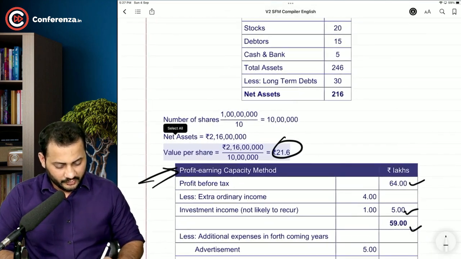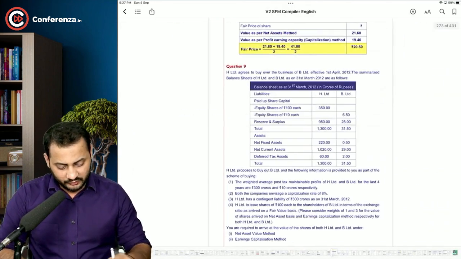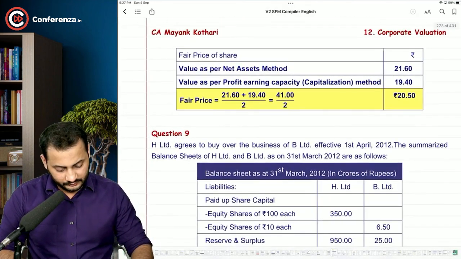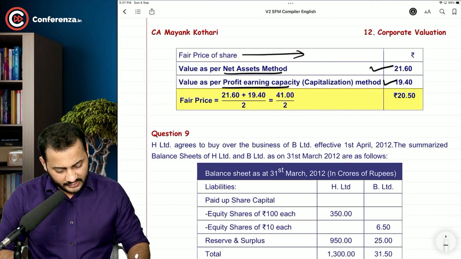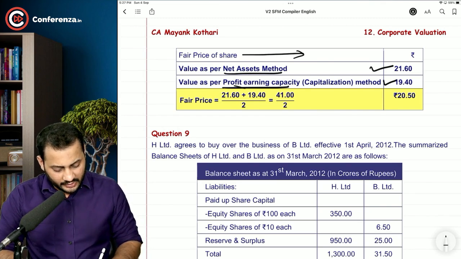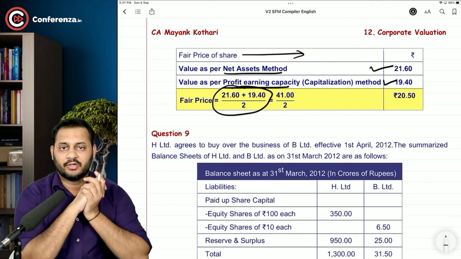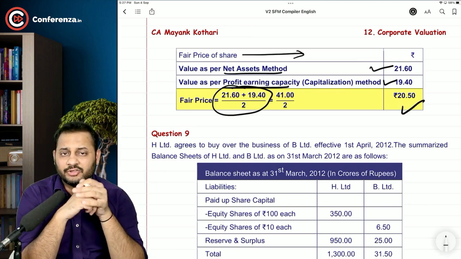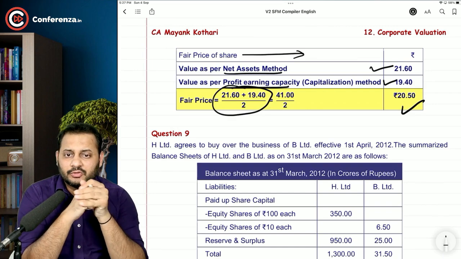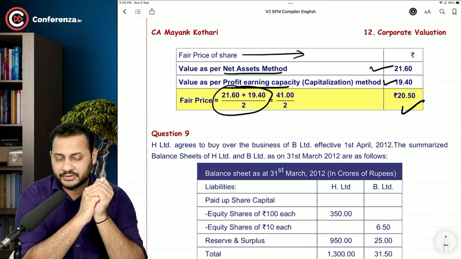$19.4, $21.6. You can average both of the values. See, fair price of the share: net asset value 21.6, profit earning capitalization method 19.4. You can average out both the values to find one single price, which is 20.50. The average of the both. That's it. So this was question number 8. I hope you understood this question.